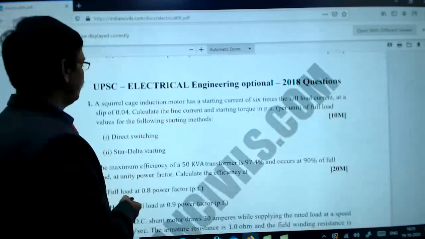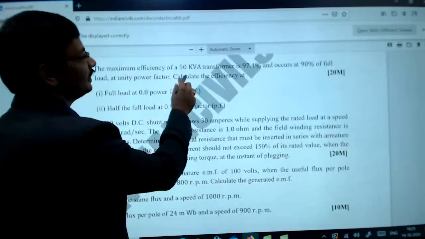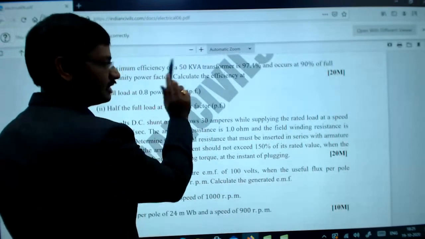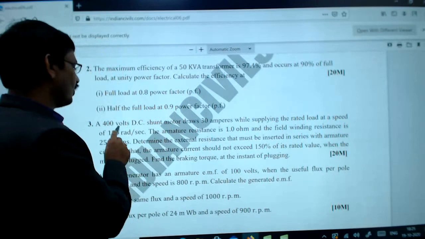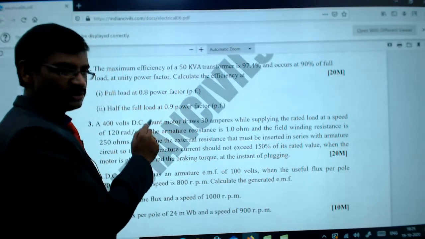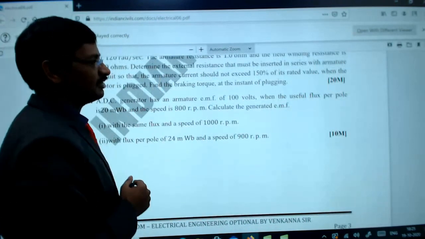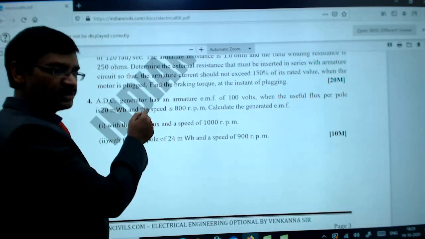So if you take 2018, this is a squirrel cage induction motor. So this is again an induction machine, and this is the maximum efficiency of a 50 kVA transformer. So this is related to the transformers, and this is a 400 volts DC shunt motor. So this is a shunt motor, again a DC machine. A DC generator has an armature EMF of 100 volts. So this is again a DC machine.